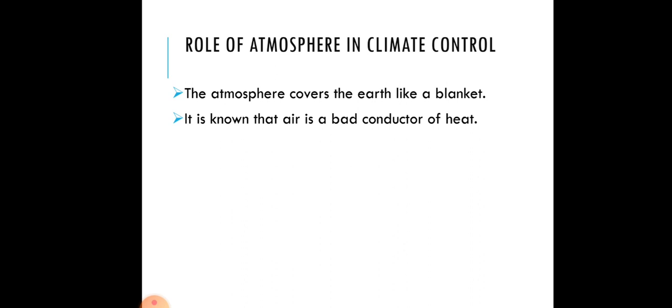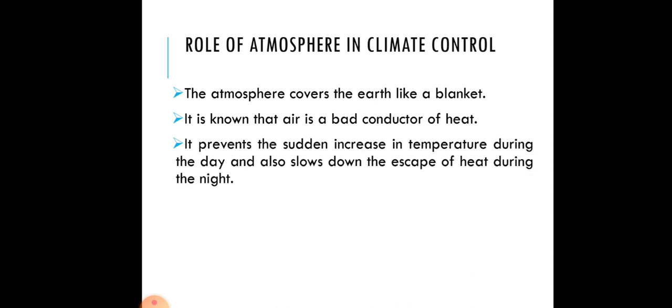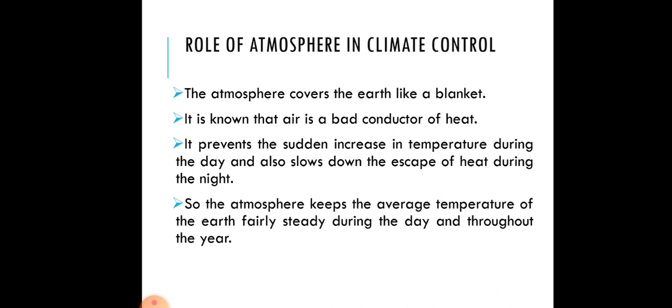We all know that air is a bad conductor of heat. It prevents the sudden increase in temperature during the day and also slows down the escape of heat during the night. So the atmosphere, being a blanket, prevents the escape of heat during night and prevents the increase in temperature during day. So the atmosphere keeps the average temperature of the earth fairly steady during the day and throughout the year. It is also because of this atmosphere that the temperature of the earth is maintained.